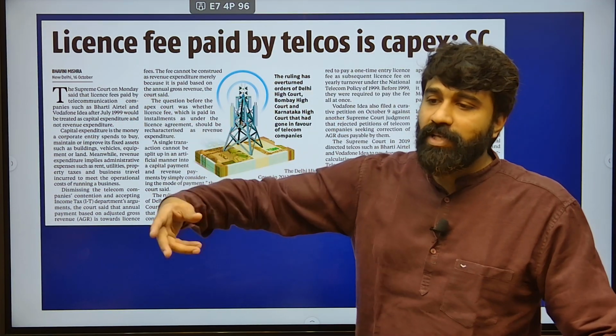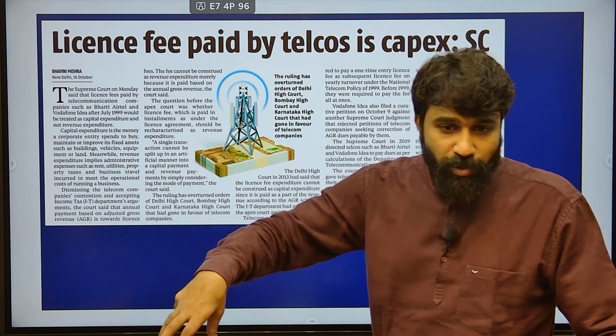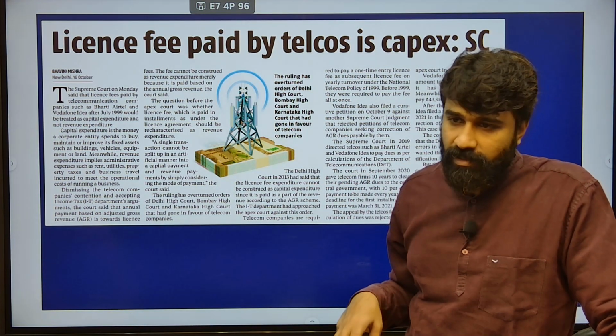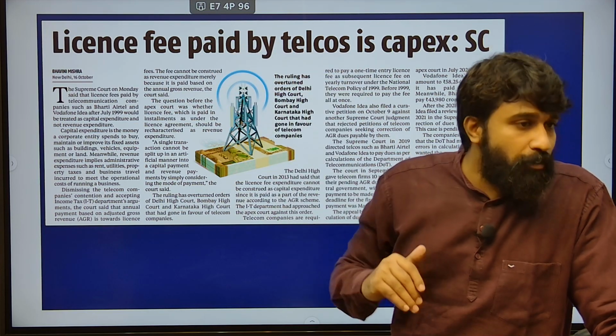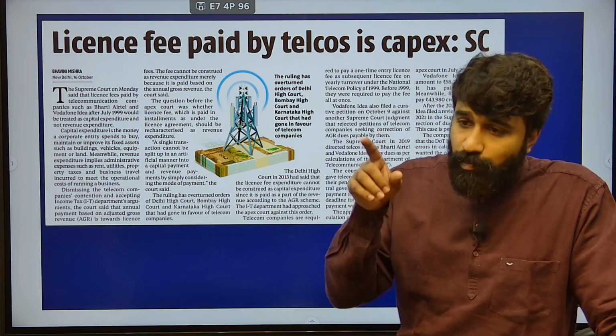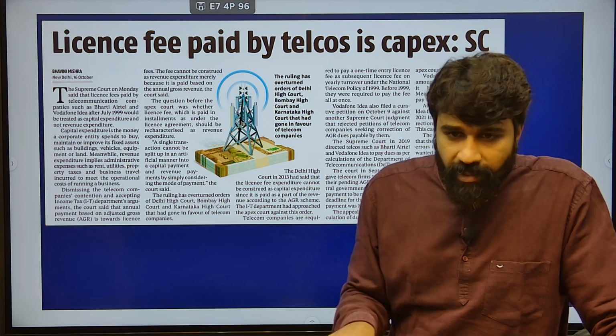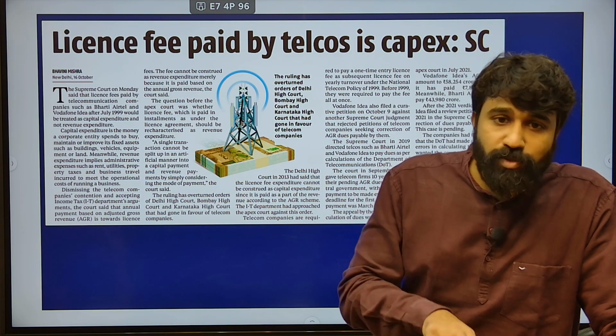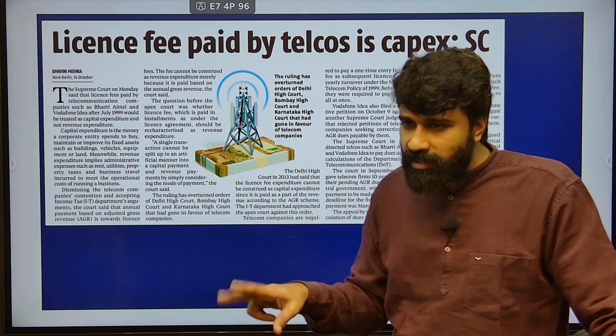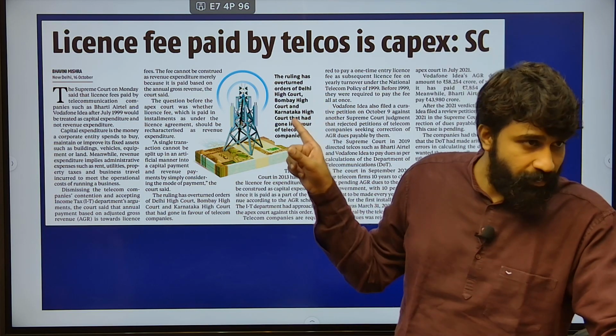Whether this license fee comes under revenue expenditure or capital expenditure. This is a one time license that may be paid on installment basis. Therefore, this is part of fixed capital that is coming under the asset creation of an entity. Therefore, it should never be considered under revenue expenditure. This is the judgment given by the apex court now.